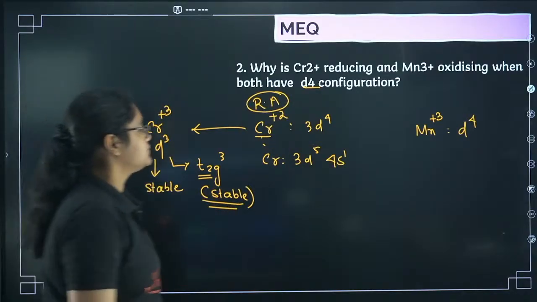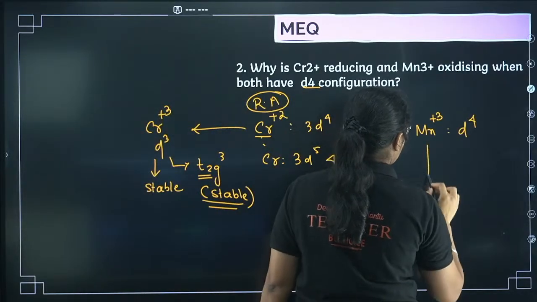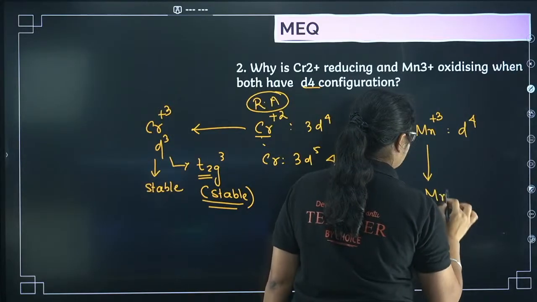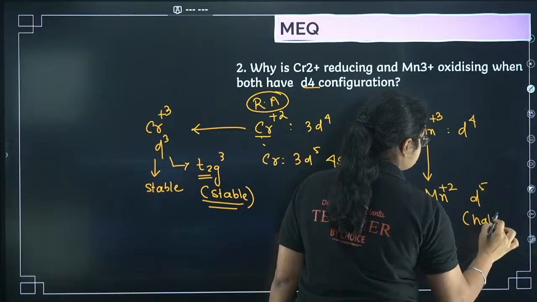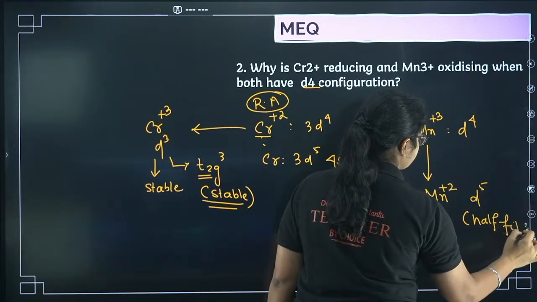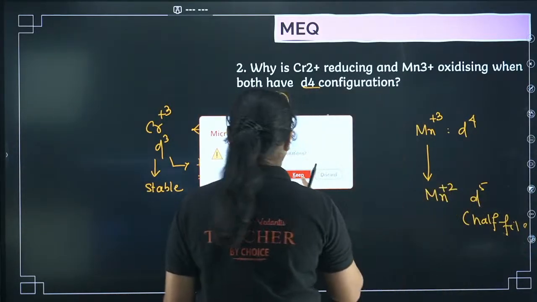Now let's talk about Mn3+. Mn3+ will get converted to Mn2+ because it will get d5 configuration, which is again very stable because of half-filled configuration.